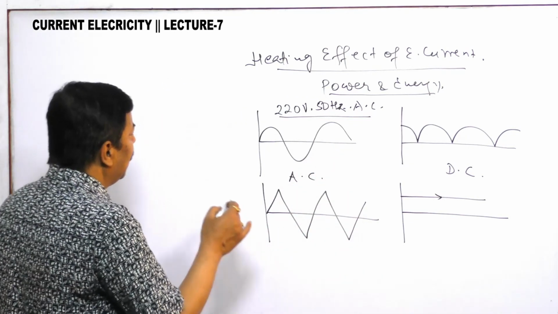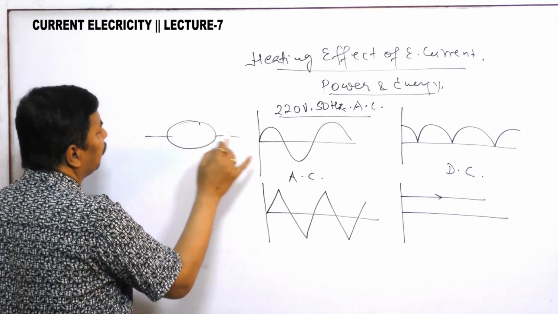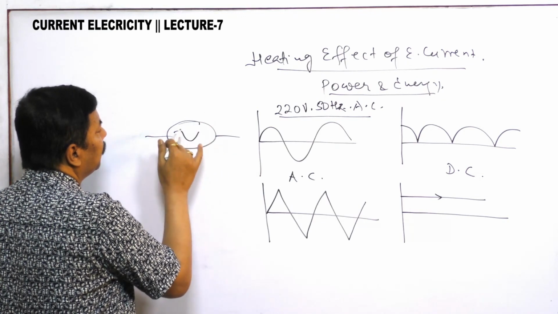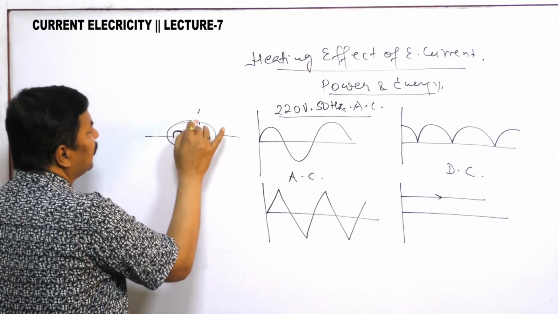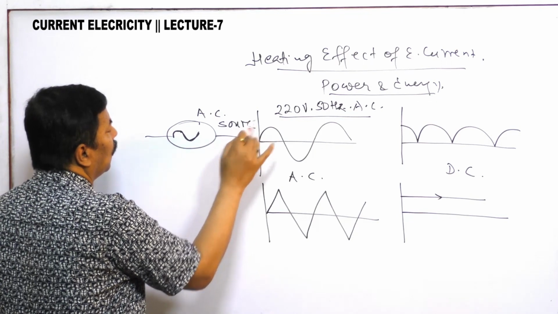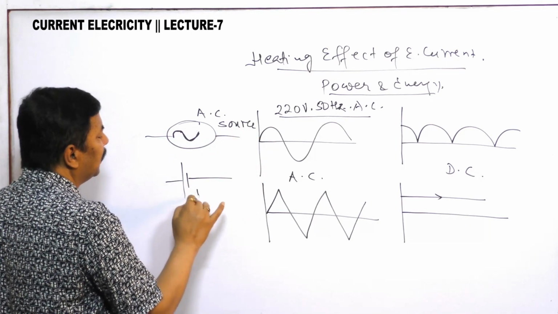So the AC symbol is generally in this way. This is giving you the AC representation, AC source, whereas this is representing your DC source.